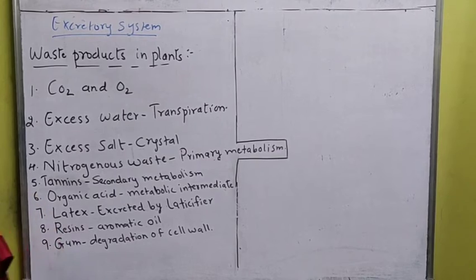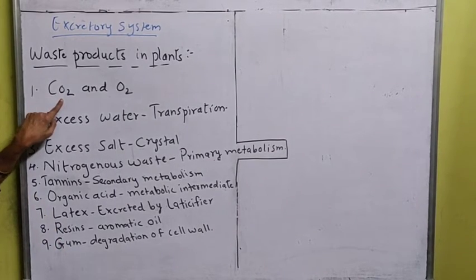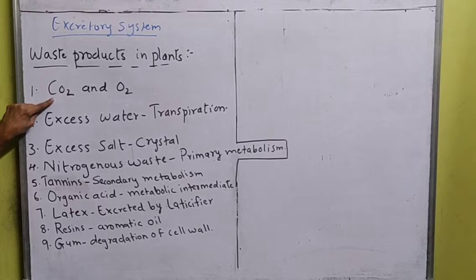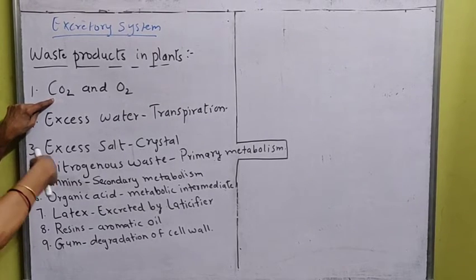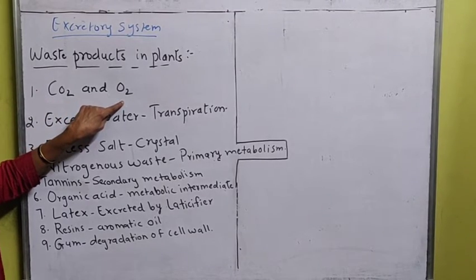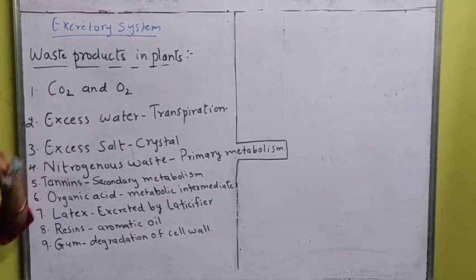So once again I will repeat: carbon dioxide is a respiratory waste product, oxygen is a photosynthesis waste product. In night time, oxygen is taken in, carbon dioxide is given out, so that is respiratory waste product. During daytime, carbon dioxide is taken in, oxygen is given out, that is the photosynthetic waste product.